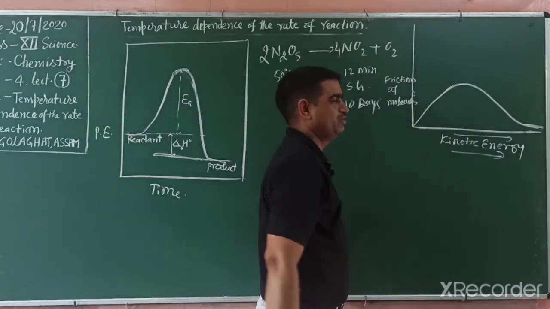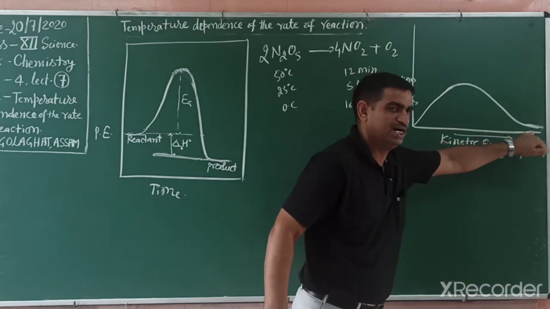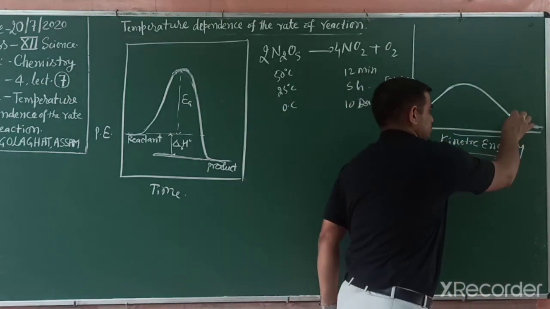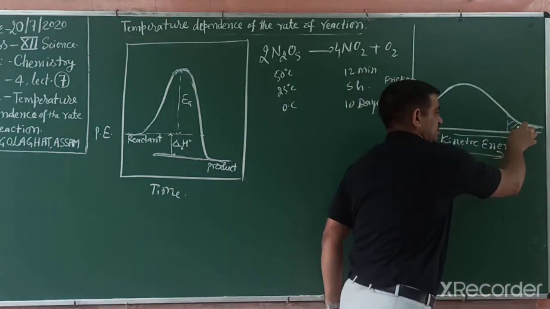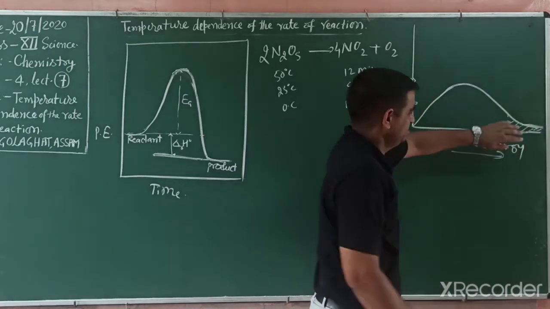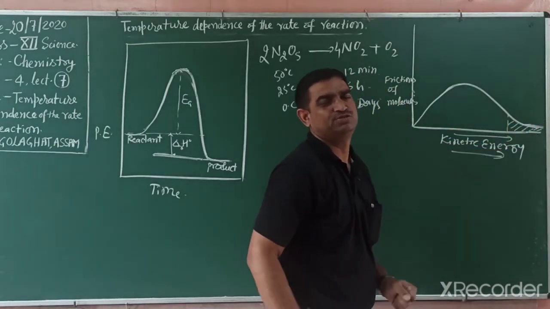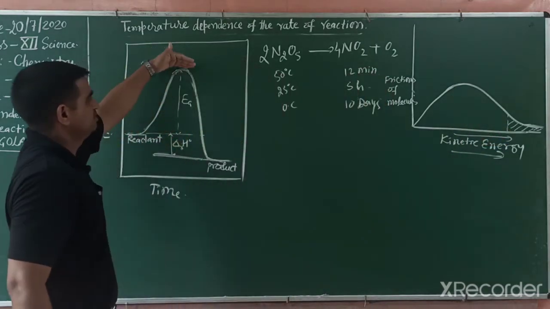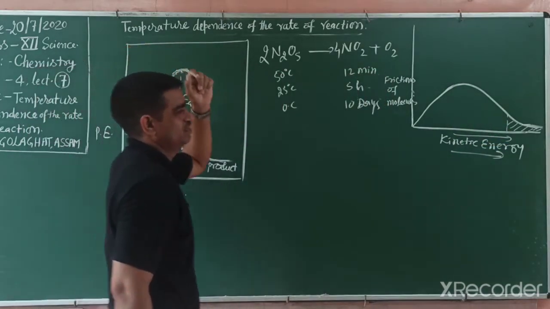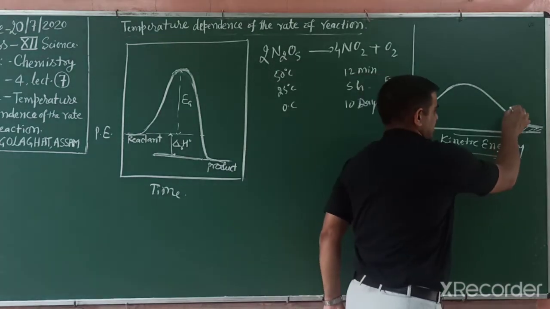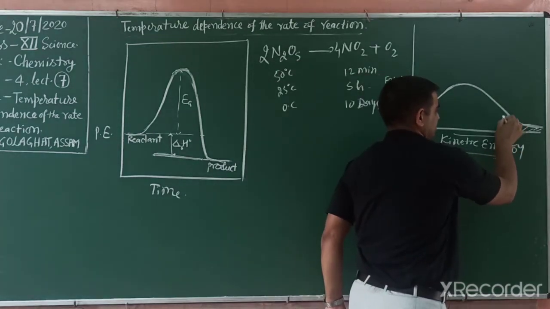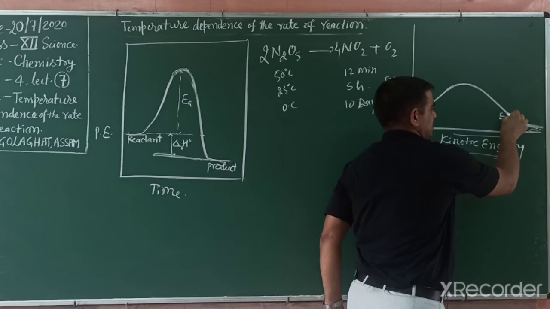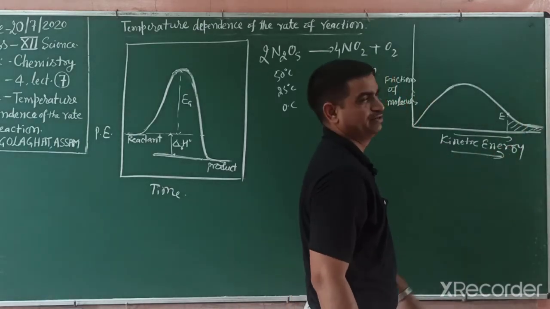Some molecules have very low speed, some have very high speed. These molecules have very high speed. Only this fraction of molecules can cross the energy barrier. These molecules have energy more than this minimum energy, that is threshold energy. So we can write activation energy, or Arrhenius energy E. E can be represented by this; only these molecules can cross.